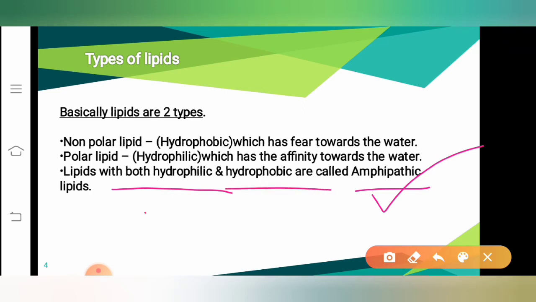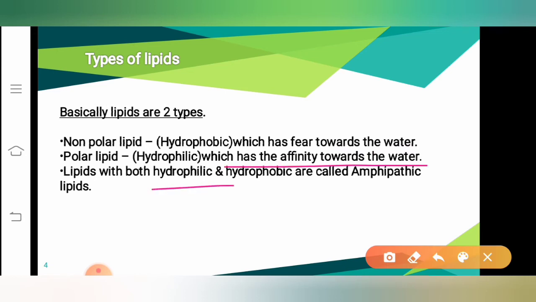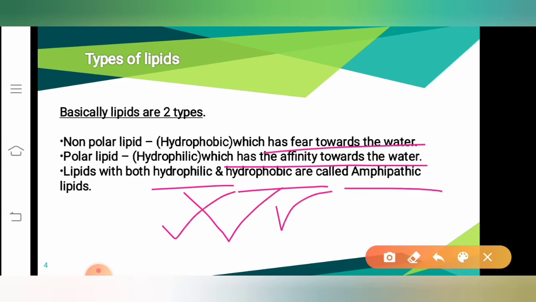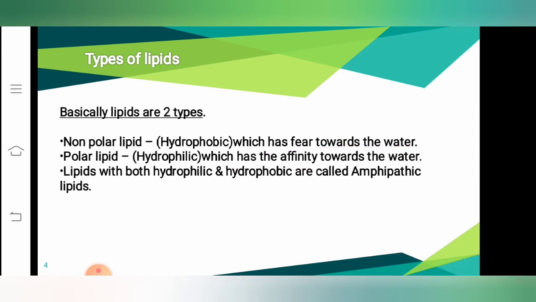It has the nature of hydrophilic and hydrophobic. Hydrophilic means it has an affinity towards the water. Hydrophobic means it has a fear towards the water. And if the lipids have both the nature of hydrophilic and hydrophobic, then we call them amphipathic lipids.